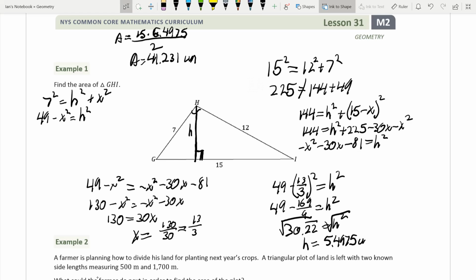41.231 units squared. Now that could be meters, that could be miles, that could be feet, that could be inches, that could be millimeters. Whatever it is that this is put in units of.